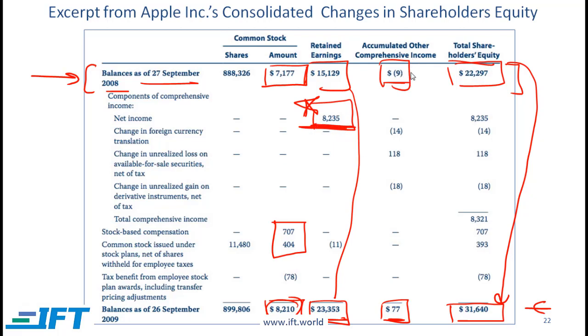With OCI, if you recall, I asked you to remember the 4 items that contribute to OCI, and you see them over here. The one that you need to understand is changes in unrealized loss on AFS securities.